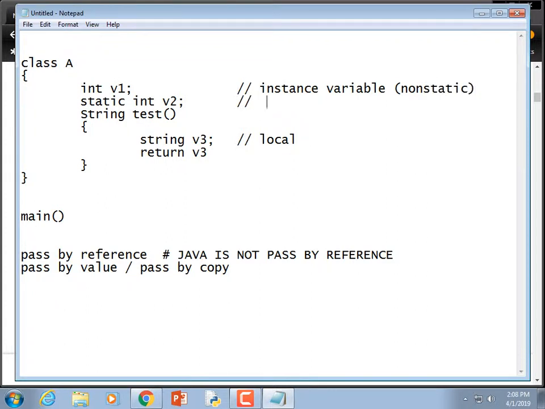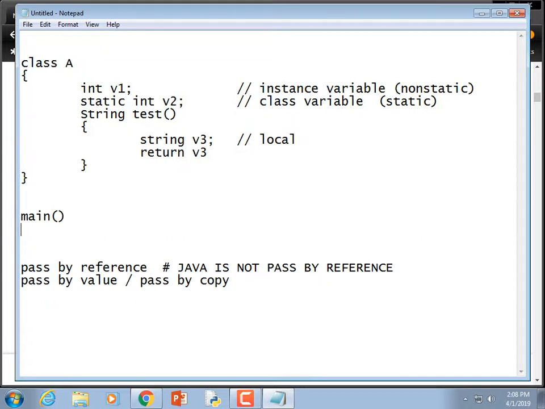This one is a class variable. It is static. And if you are a C++ programmer, then those terms may seem a little bit different than how you used them in C++ in many examples. So why is one an instance variable and one a class variable?